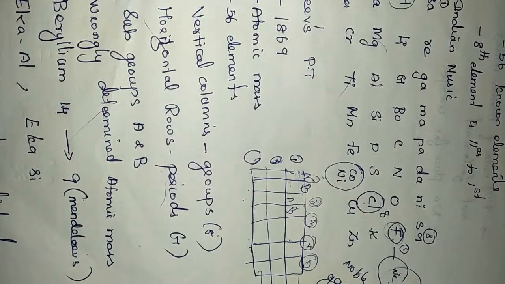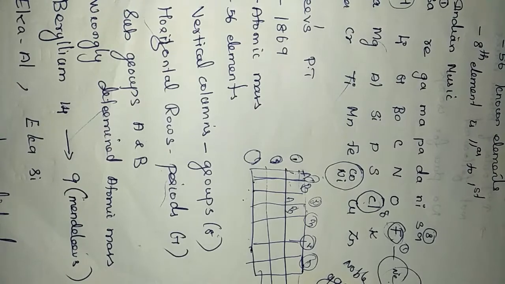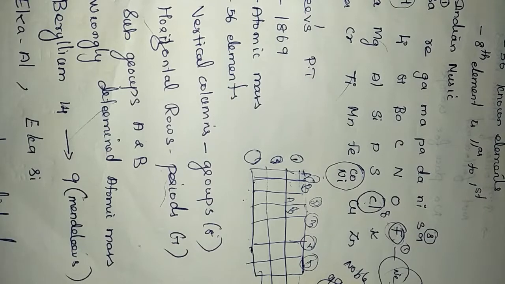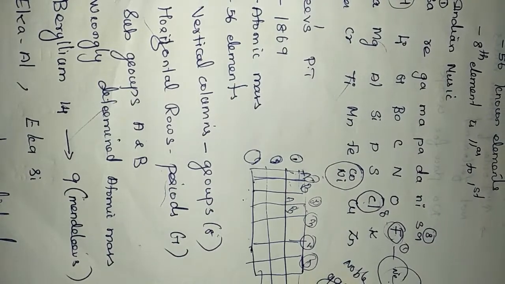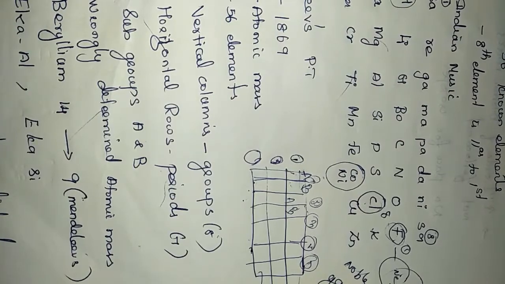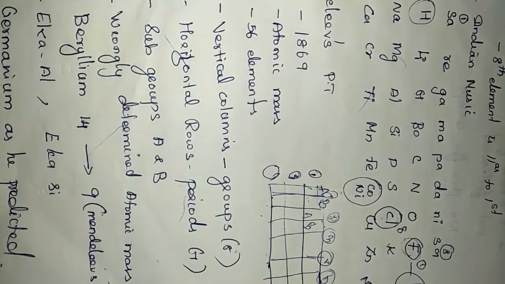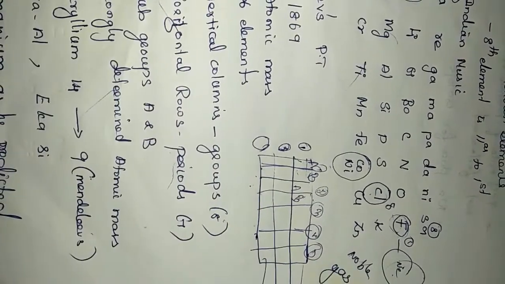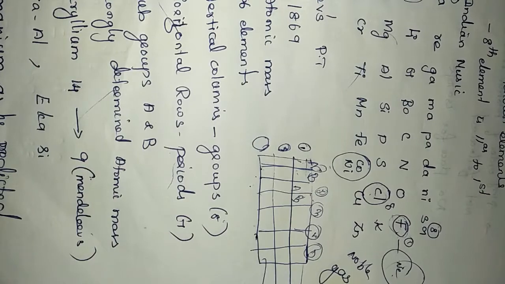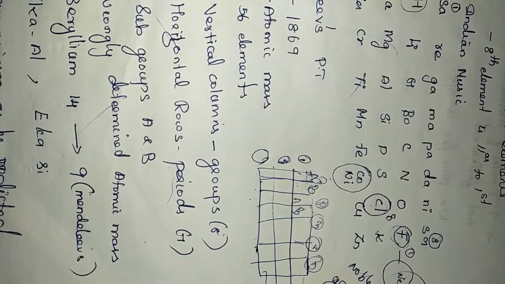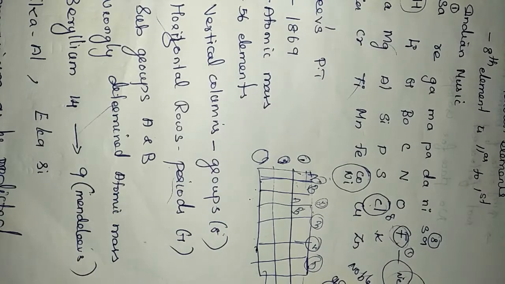This was to place the elements according to their physical and chemical properties. But he also did not succeed, because a lot of demerits were found in his table. He determined wrong atomic mass for several elements. For example, beryllium: its atomic mass is actually 14, but he mentioned it as 9, and beryllium was placed in the 14th position in the periodic table.